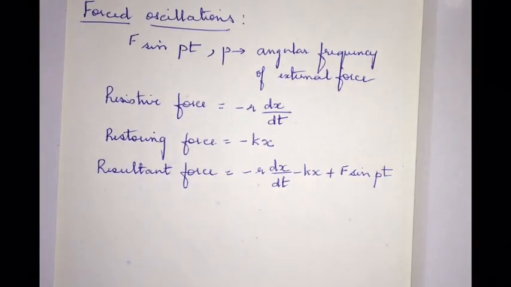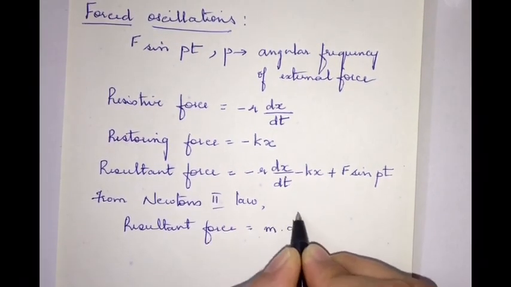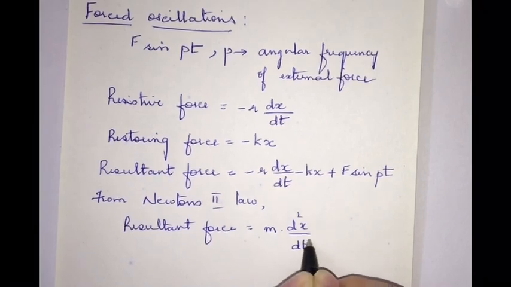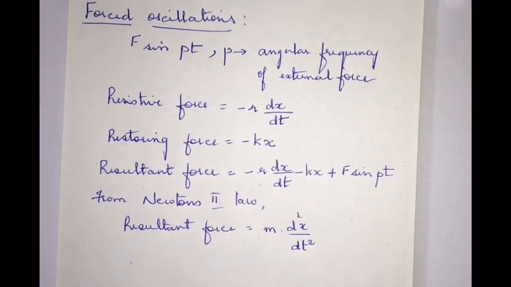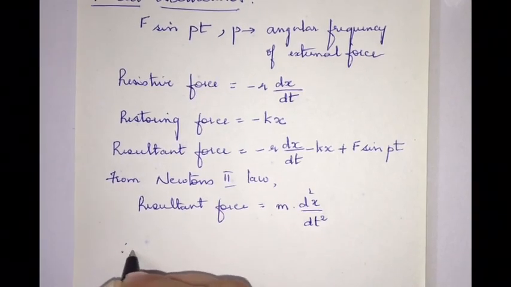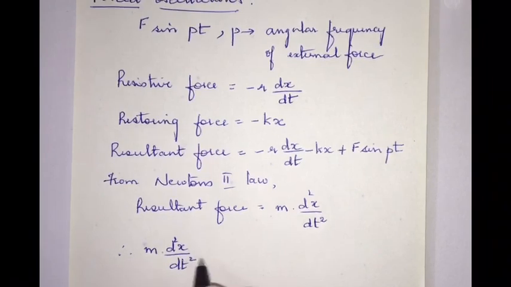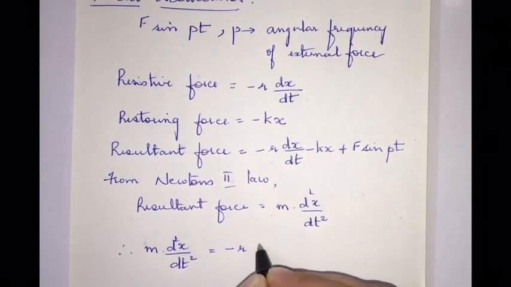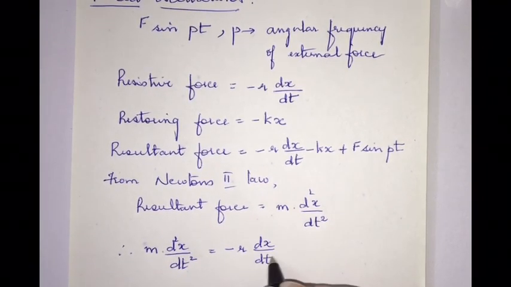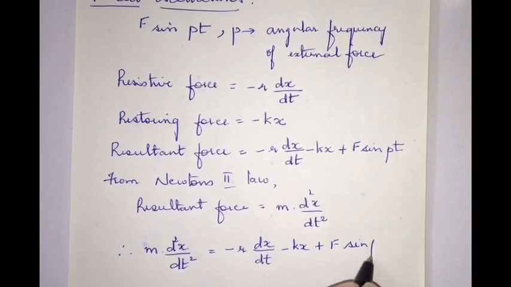Now, from Newton's second law, the resultant force can also be written as m into d square x by dt square. We can equate these two and write m d square x by dt square is equal to minus r dx by dt minus kx plus F sin Pt.